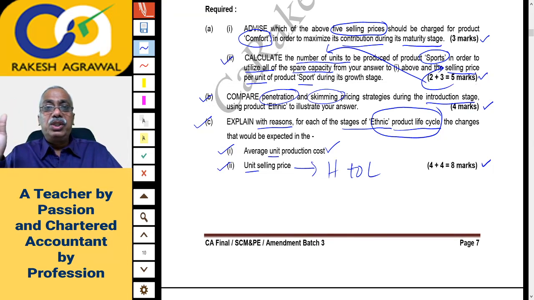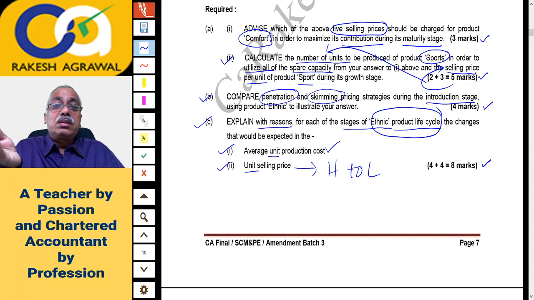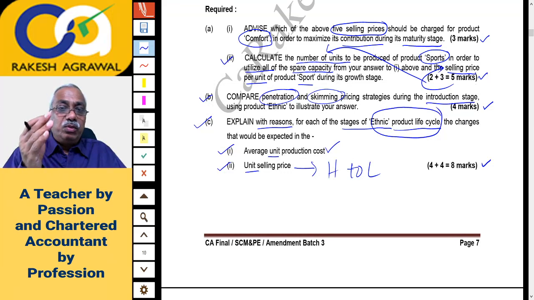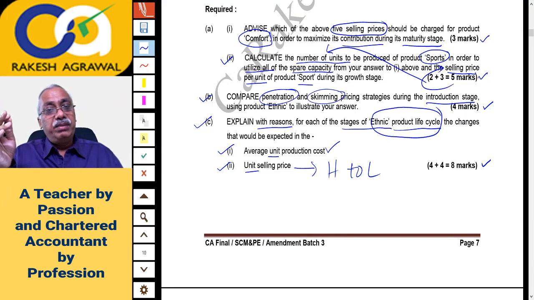But when you reach the maturity and decline phase, your quantity demanded goes on decreasing again. So you will lose the discount on input material, right? The learning effect also might have gone, and you'll have to spend more money on marketing or substitute products. So your cost may again start going up. That is how the production cost will move from higher to lower and then again will go up. But selling price will continuously move from higher to lower.